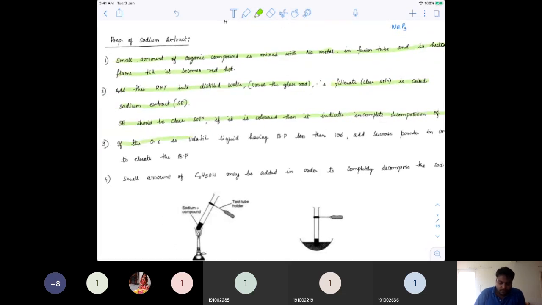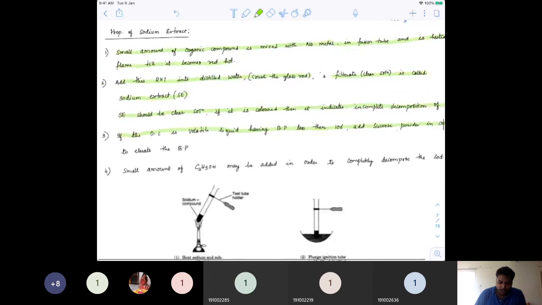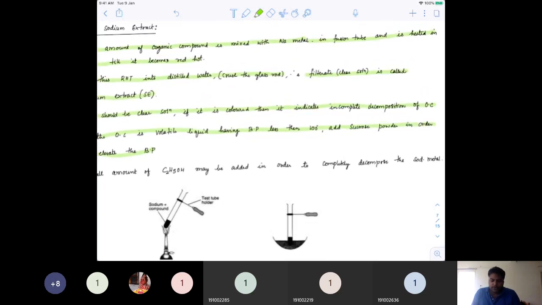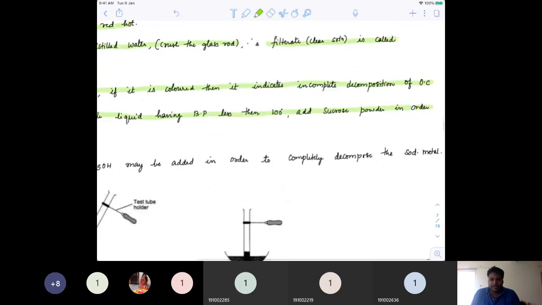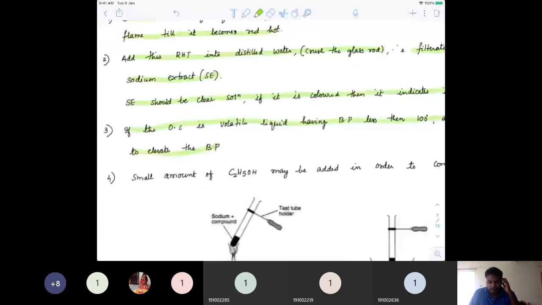If the organic compound is a volatile liquid having a boiling point less than 100 degrees, add some sucrose in order to elevate the boiling point. You have learned this already in elevation in boiling point and depression in freezing point from solutions, colligative properties. We can increase the boiling point by adding a non-volatile solute like sucrose, so that will elevate the boiling point.